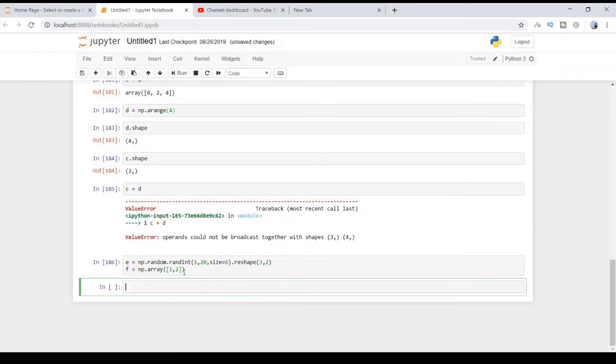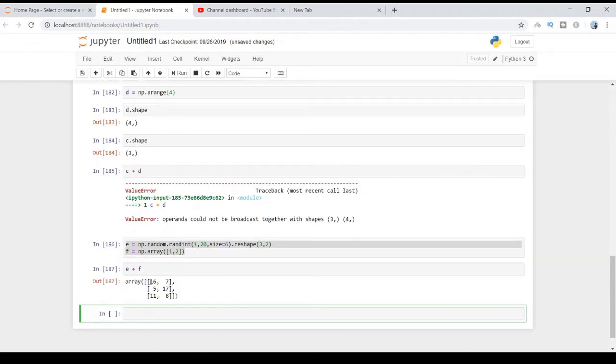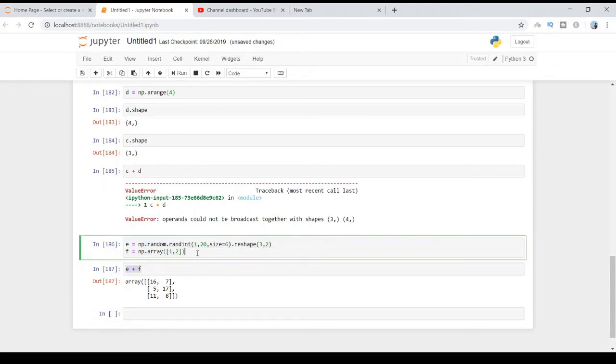So these two arrays have a different shape and dimension. Let's see how the arithmetic operation works on these two. e plus f, shift enter. It works perfectly fine, though the shapes and dimensions are not equal.